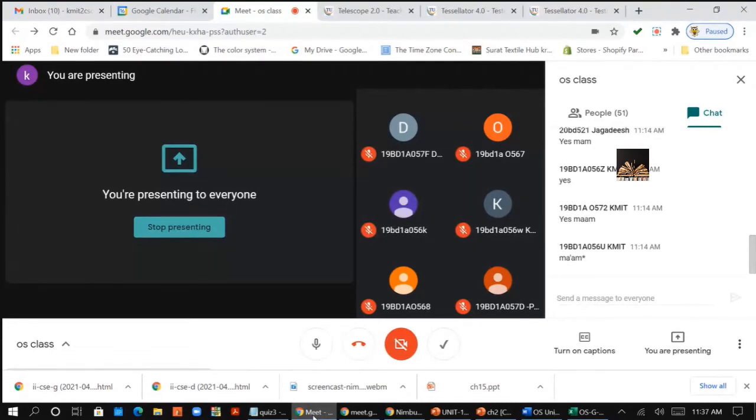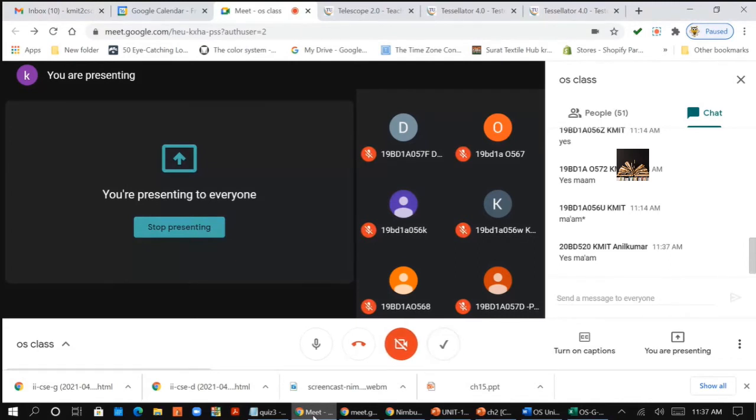User interface, that is, the OS provides the user interface where the user can interact with the system. The user interface can be of 3 types, as I told you: command line, graphical user interface, and batch interface. Then program execution: the OS allows you to execute your programs, but to get your program executed, first you are supposed to load the program into the main memory.